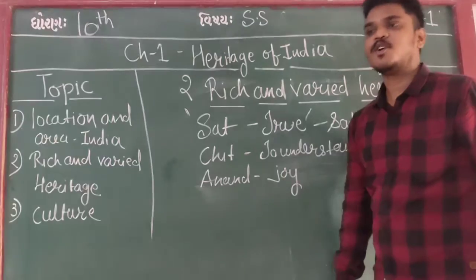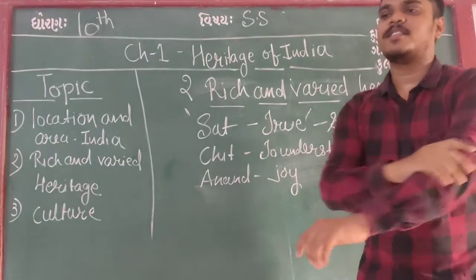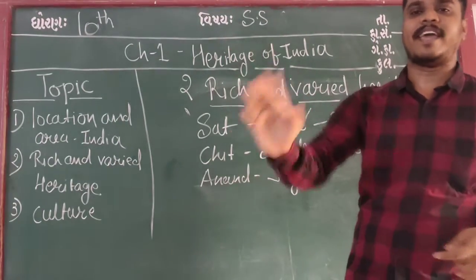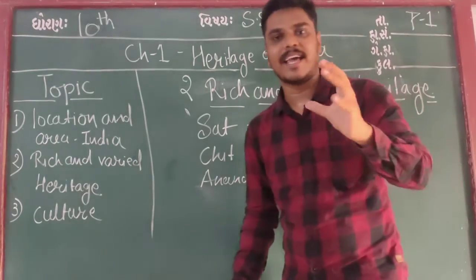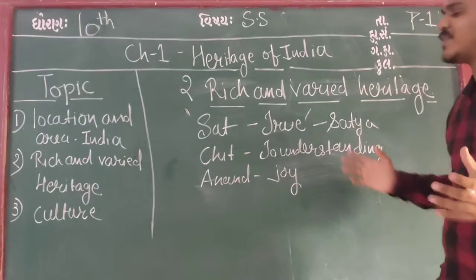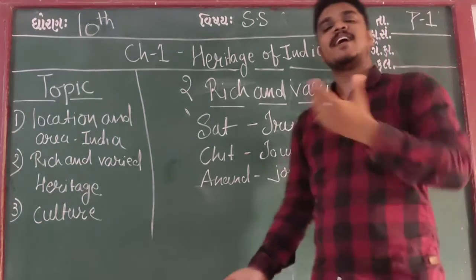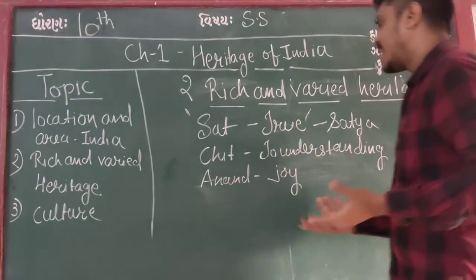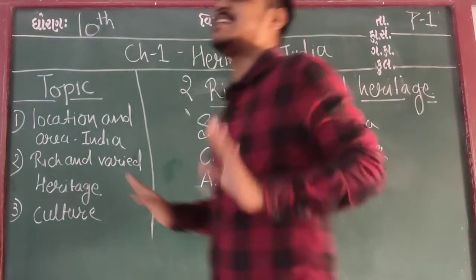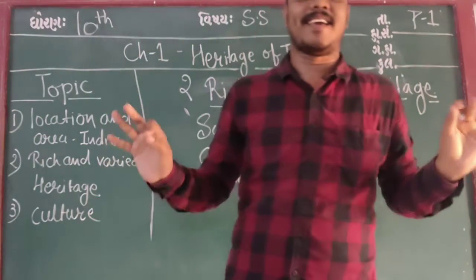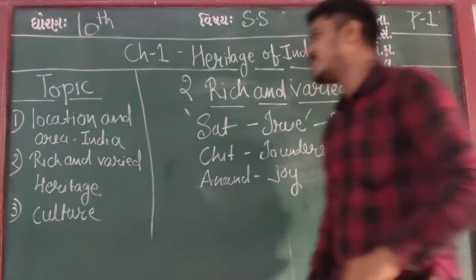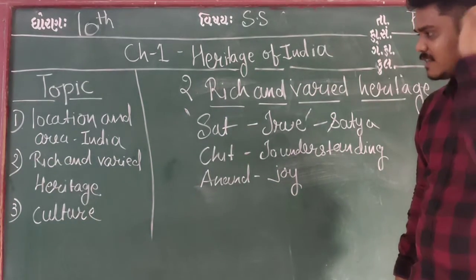Otherwise, you show that kind of sympathy: okay, it's fine, this happens in life, it happened to us too, something like that. So it's our culture that understanding someone's expression and feelings is called Chit. Now Anand means joy. Our culture is Anand. So, simple point, I have explained Sat, Chit and Anand.